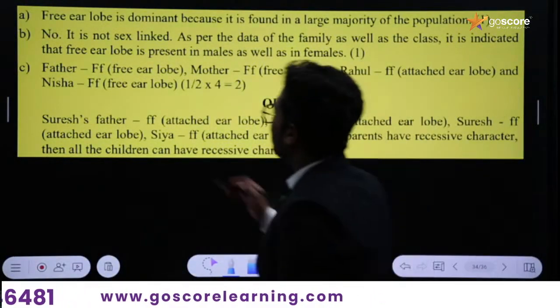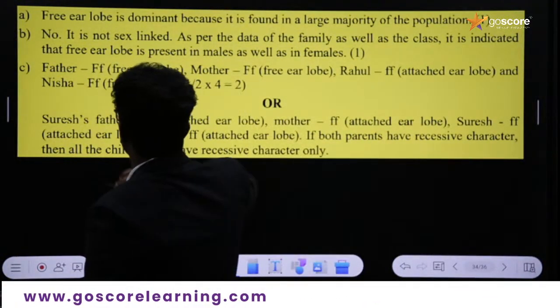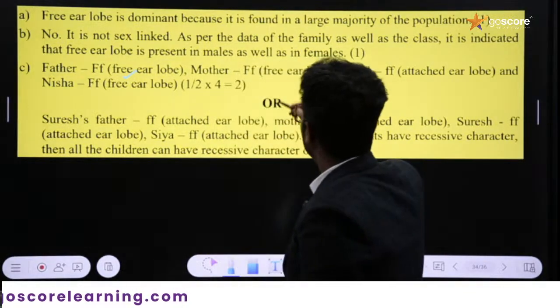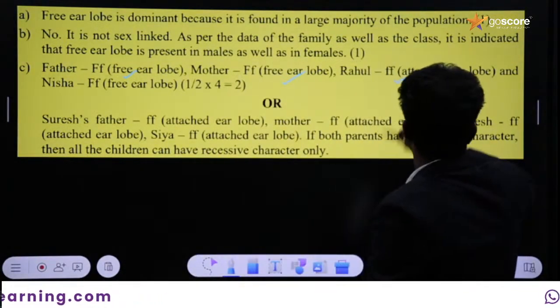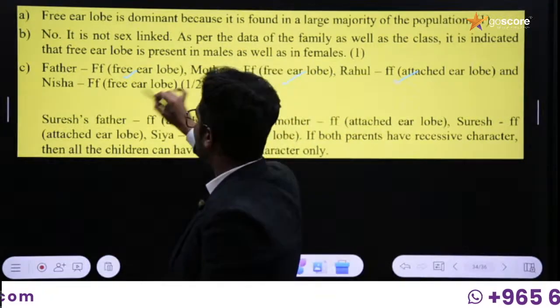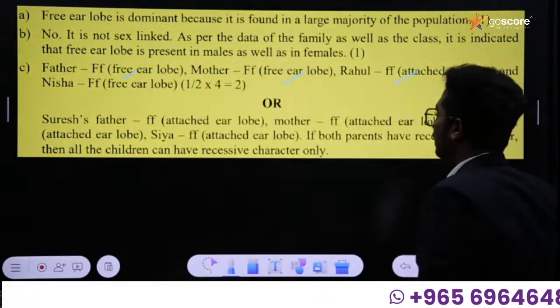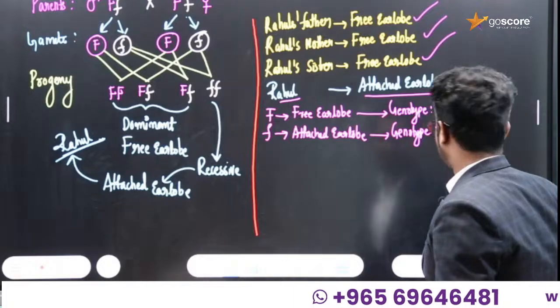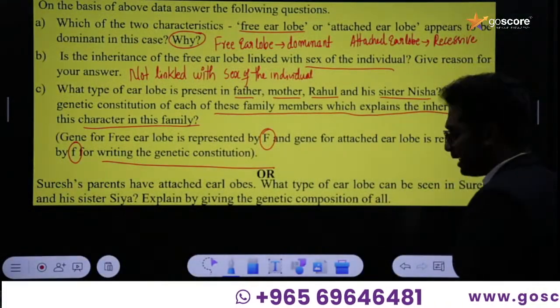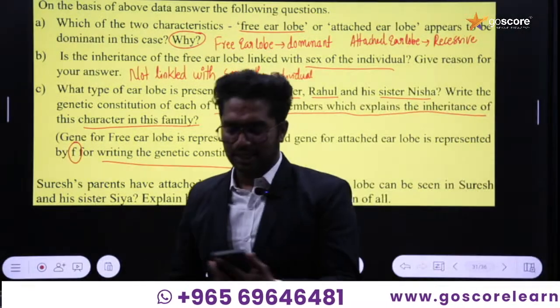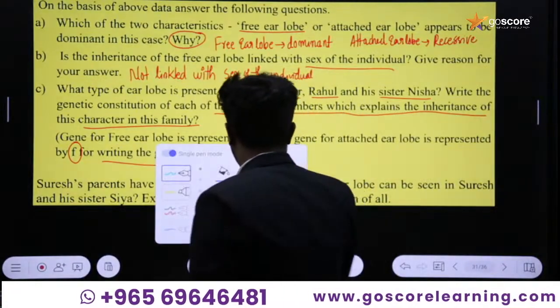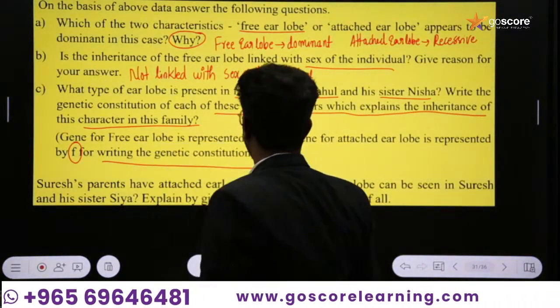Here the father's ear lobe is capital F and small f. Mother's is also the same, Rahul's is small f small f attached ear lobe, and Nisha's is capital F and small f itself. Now we didn't discuss the OR question. Now we can discuss the OR part. What is the OR part question? Just read it.